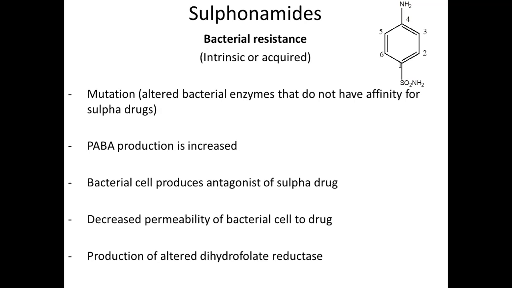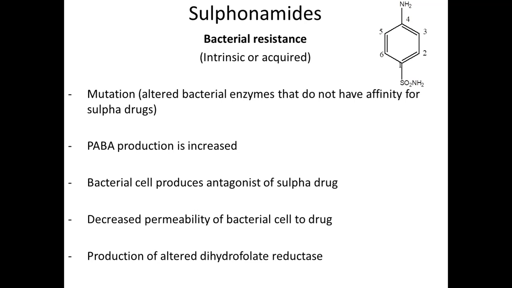Dihydropteroid synthetase, upon which the sulfur drugs act by replacing PABA, is inhibited by sulfonamide. This enzyme will change its genetic makeup, it will mutate, and the sulfonamide cannot inhibit that mutated dihydropteroid synthetase. So that is one of the reasons for acquiring bacterial resistance to sulfonamides.